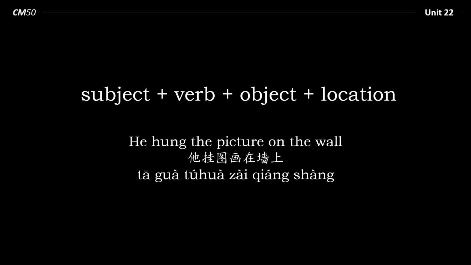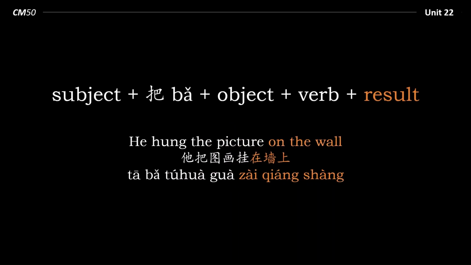He hung the picture on the wall. 他挂图画在墙上. Now here the placement verb is 挂, and the resulting location is 在墙上. And we can see that the placement verb and the resulting location are not together, so this is incorrect. We can fix this with 把. 他把图画挂在墙上.